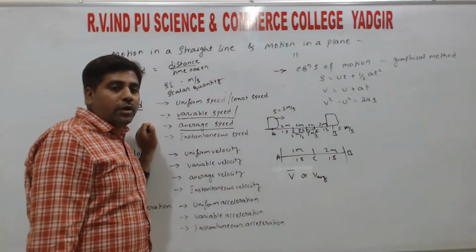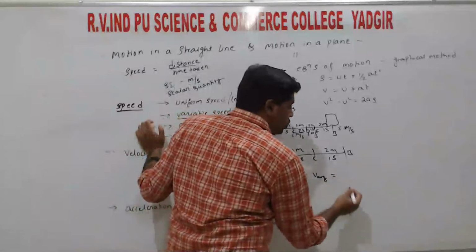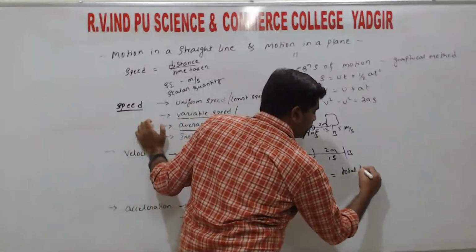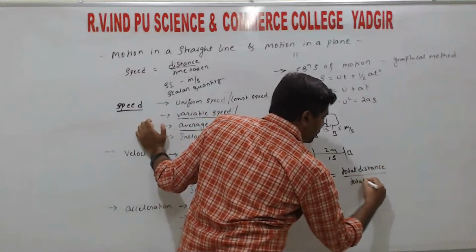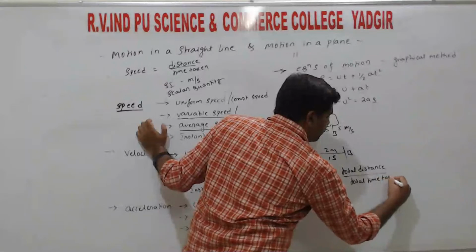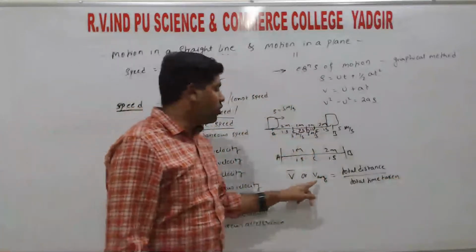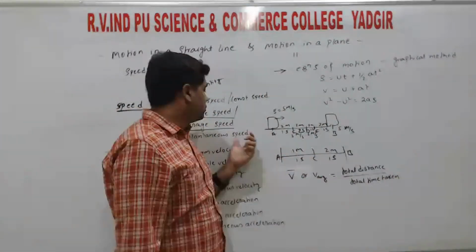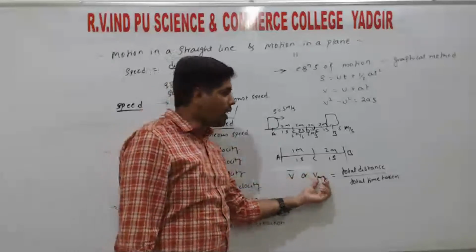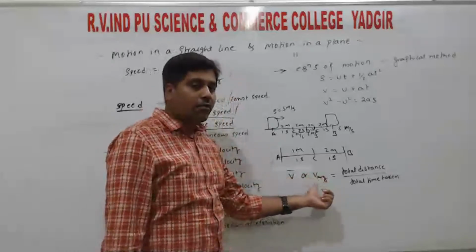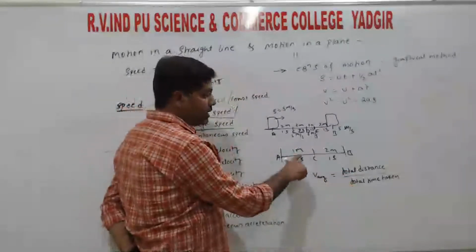So here, V bar or V average is equal to total distance to the total time taken. So total distance by total time taken. So that we call the average speed or velocity. So here we are discussing the speed. So average speed is denoted by V bar or V average, that is equal to total distance by total time taken.